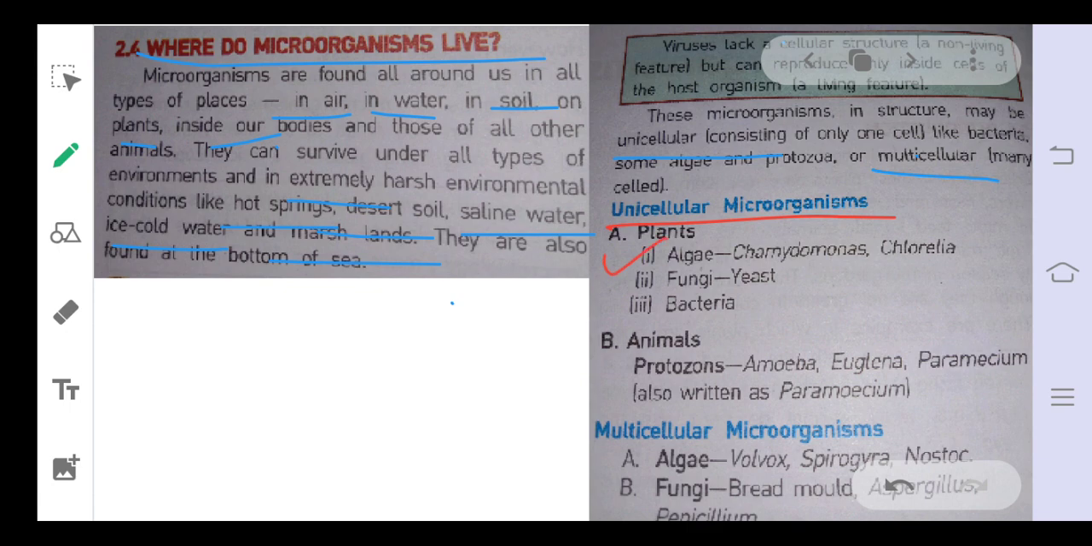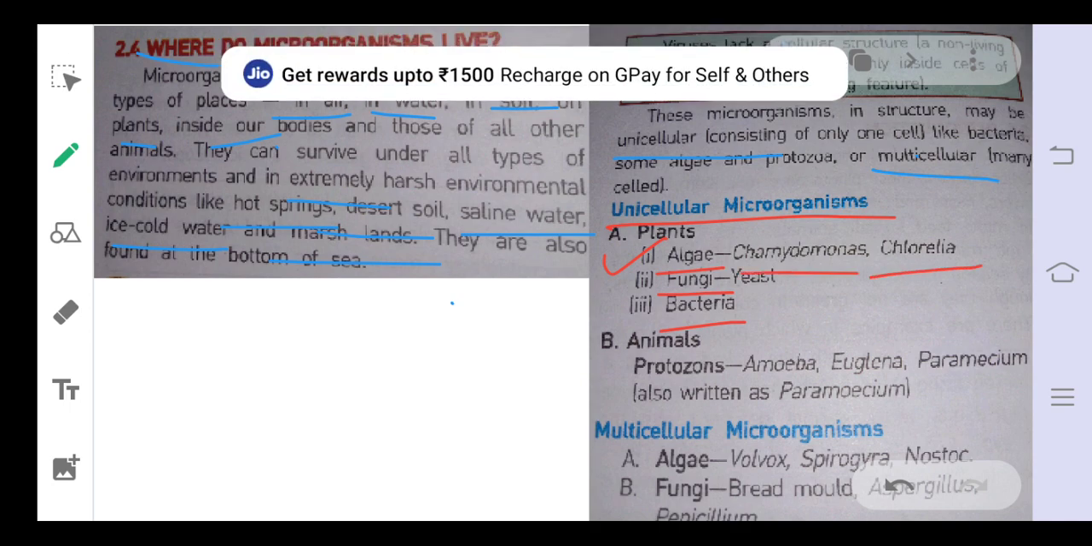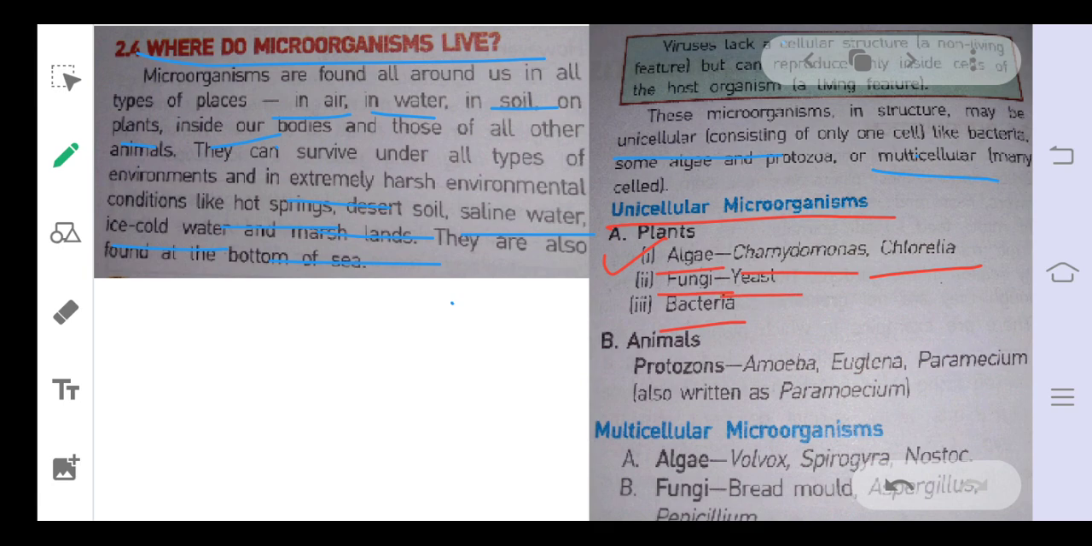So plants like the algae, fungi, bacteria, these all are unicellular, like Chlamydomonas, chlorella, and yeast, which is a fungus. All these are unicellular microorganisms, but they belong to this plant category. Then animals, the different protozoans, are also all unicellular. I hope it is clear, made up of a single cell. Okay, then there are multicellular microorganisms like algae.